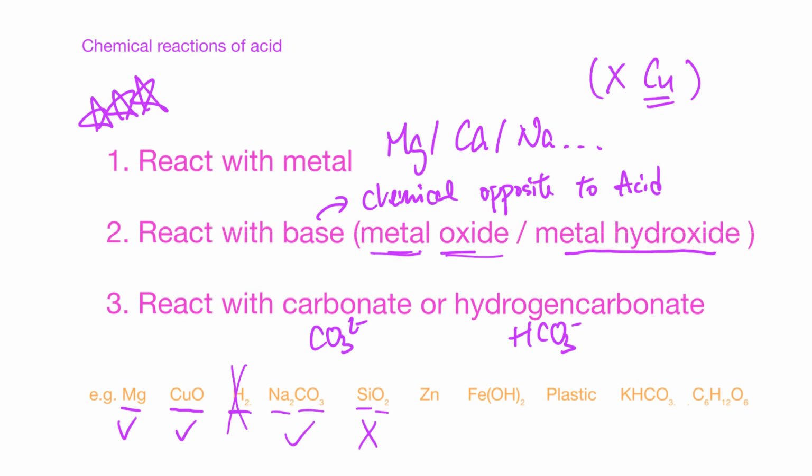Then we have zinc. Again, it is a metal. We have a metal hydroxide. Plastic doesn't fall into any category, so there is no reaction with plastic. This one is a hydrogen carbonate. The last one is not a metal, not a base, not a carbonate, so there is no reaction. Actually, this one is glucose. This is how we categorize. How can we tell whether something reacts with the acid or not? By finding out the category it belongs to.